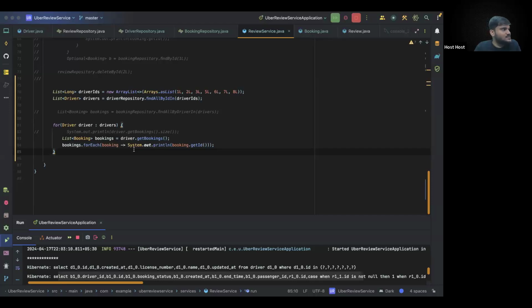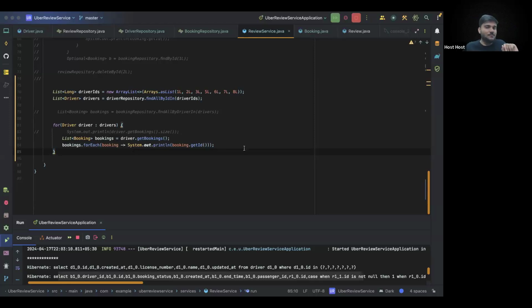Everybody, is this point making sense? For every fetching of one-to-many relationship, we need to use subselect. Guys, this can be a question that can come to your mind: for every fetching of one-to-many relation, do we need subselect? No. Whenever you have a situation where an N+1 query can come up, for example, let me give you an example of N+1 queries.